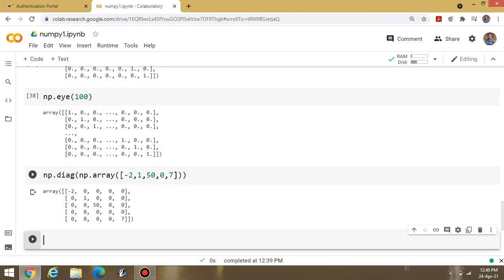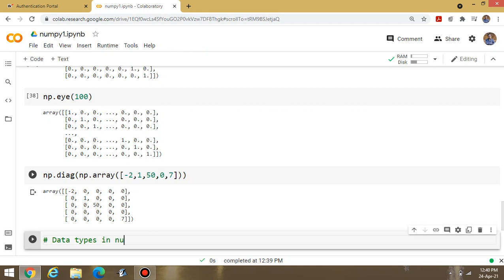This one is the value -2, 1, 50, 0 and 7, all the values are there. You can display accordingly. This one is the representation of a diagonal. And after the completion of this, these are the basic contents you would like to implement inside your programming concepts. Now, after this, what are the data types